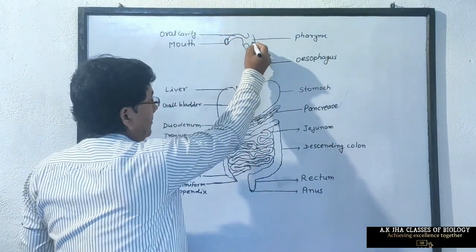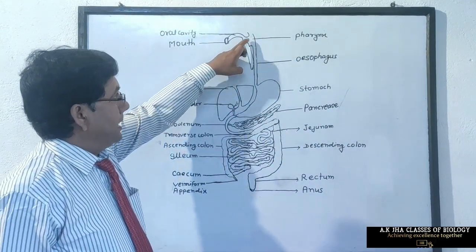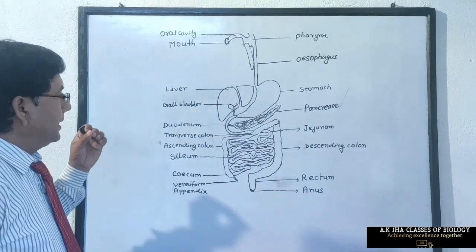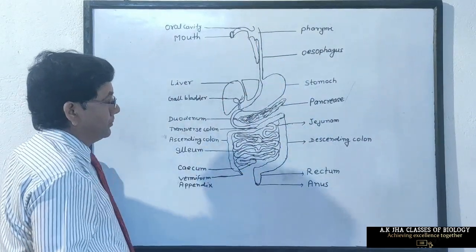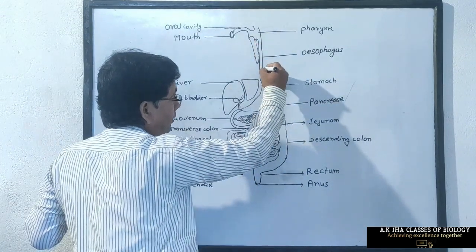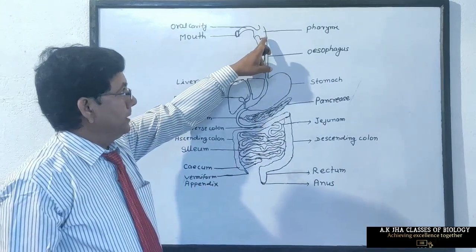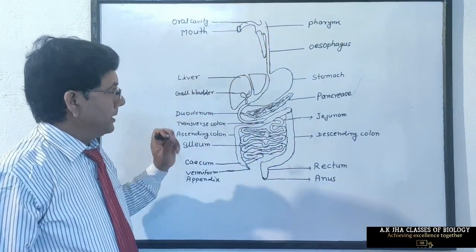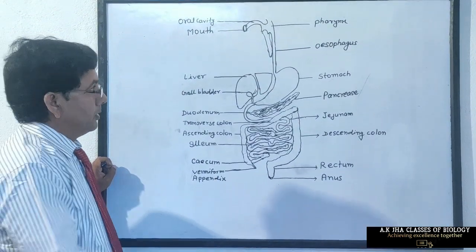The pharynx is a common opening of respiratory system and digestive system. Here laryngotracheal chamber is also present, which is also called voice box. Now food from pharynx enters into oesophagus. Oesophagus is a long tube-like structure because of presence of neck.